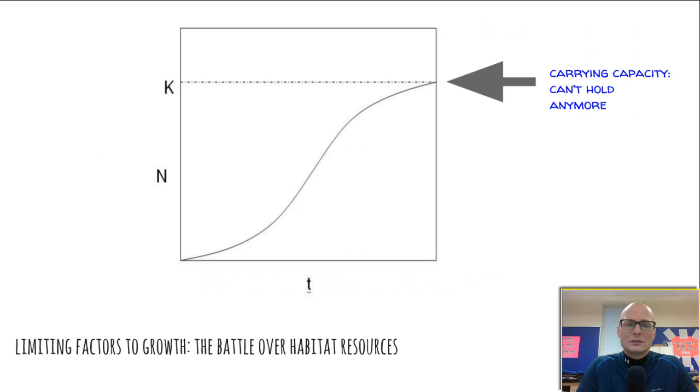Limiting factors to growth are the battle over habitat resources, competing for food, water, shelter, and the balance of that leads to what we call the carrying capacity. An ecosystem can only hold so many individuals of a certain kind because of limited resources, and that carrying capacity can change over time. But this is what leads to that logistical growth. As populations reach closer and closer to that carrying capacity, growth slows.